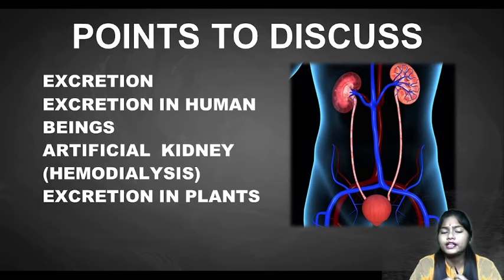See, like humans, plants also get their food, yes or no? Yes, plants get their food, and after that they need to remove certain waste products formed, right? So let us see how plants and humans excrete those waste products from their body. Okay, let's move ahead.